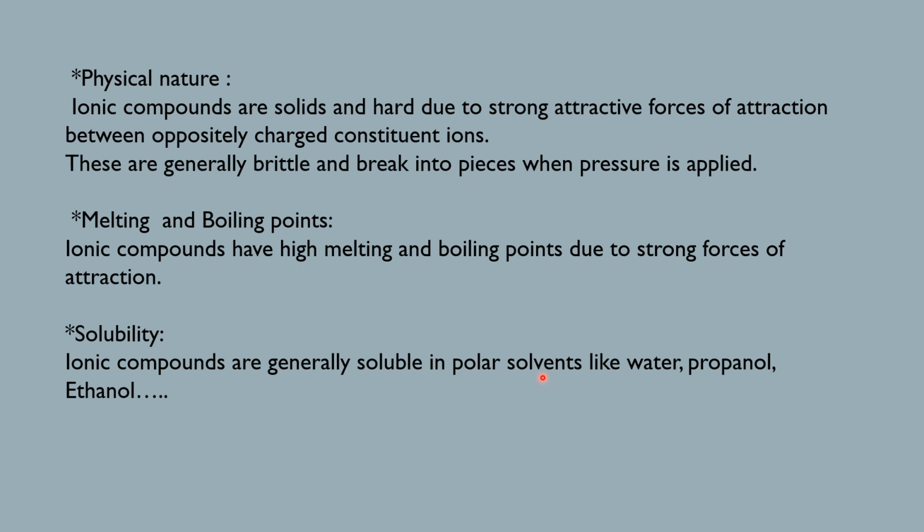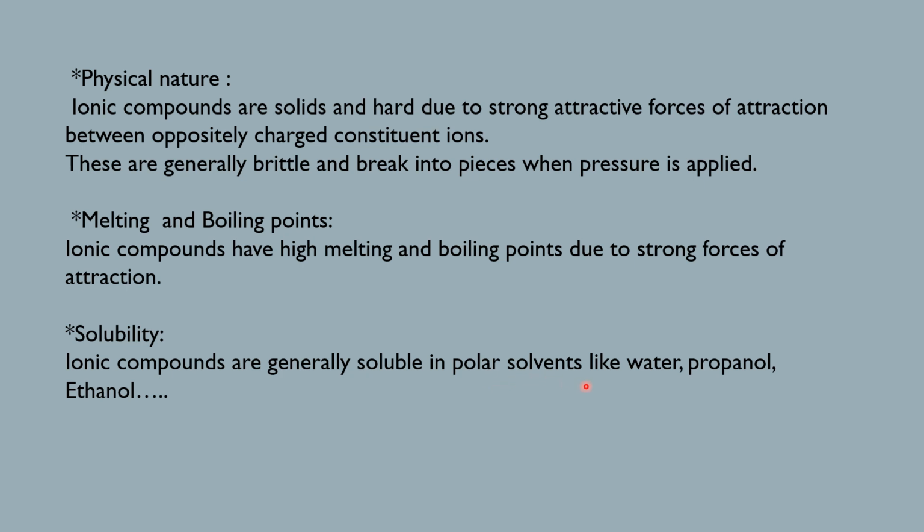So ionic compounds are generally soluble, meaning we take them as solute here. These ionic compounds are generally soluble in polar solvents. A polar solvent is taken in larger amounts and is polar in nature, meaning it can be split into two oppositely charged dipoles.